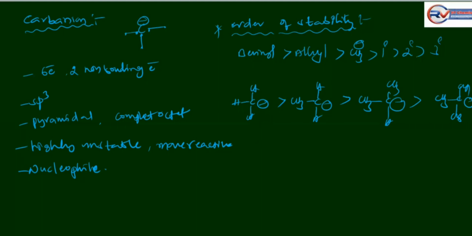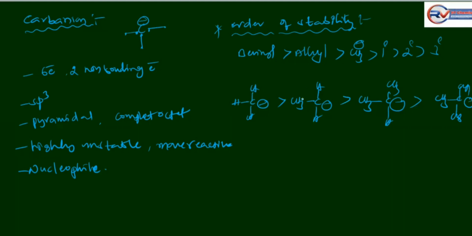The stability of alkyl carbanion is explained by using the positive inductive effect of alkyl groups. With an increased number of electron-releasing alkyl groups at the carbanion, the negative charge is intensified and the stability of carbanion decreases.